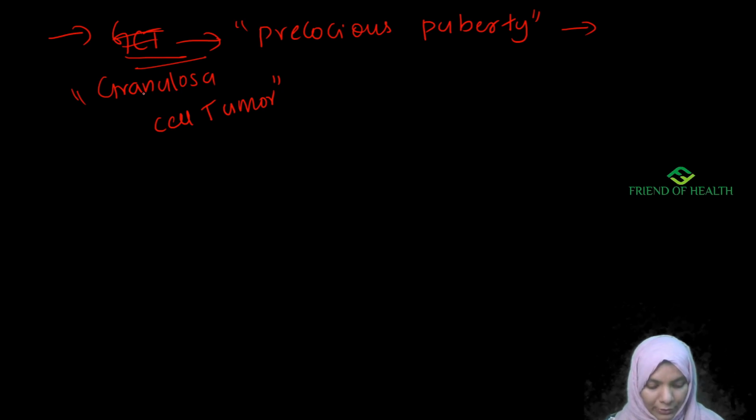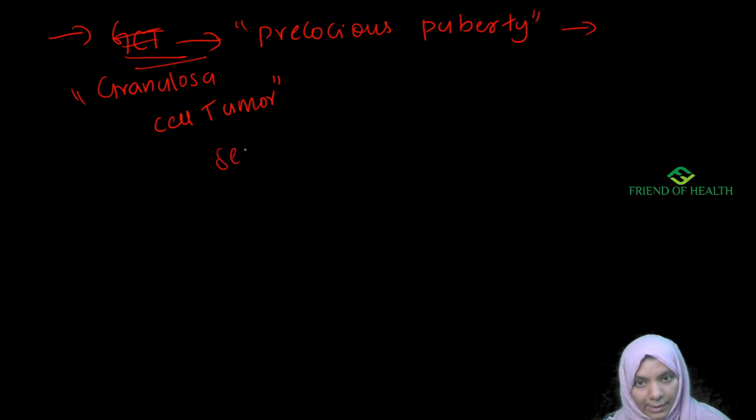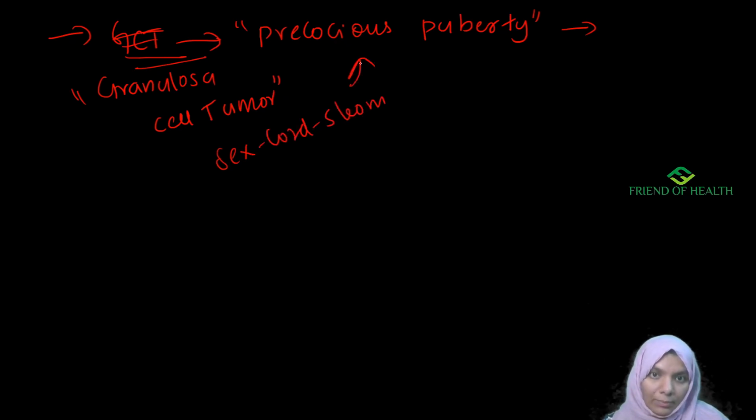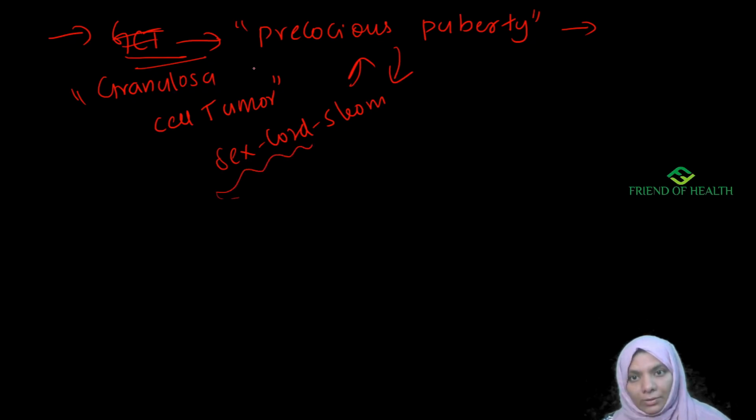The granulosa cell tumor comes under sex cord stromal tumors. Sex cord stromal tumors and precocious puberty are interrelated, right? It is related more to sexual function. So under that you have granulosa cell tumor.